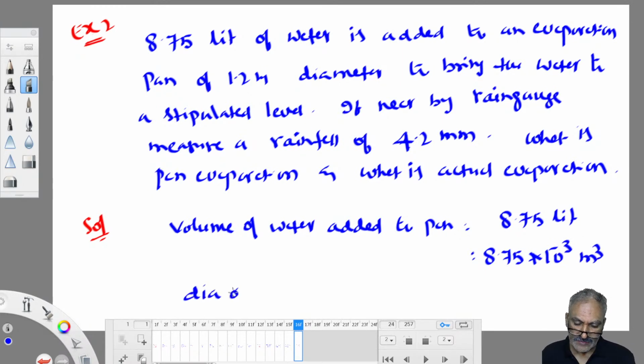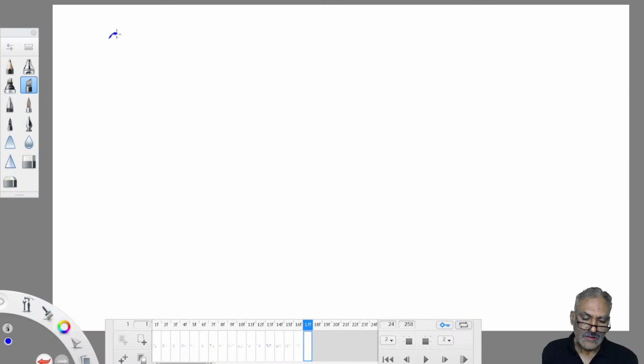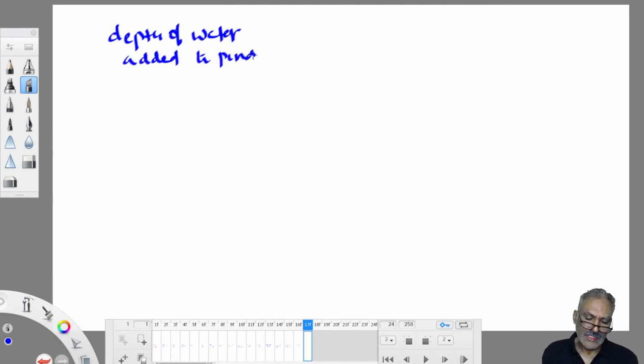Diameter of pan is given, 1.2 meters. Therefore, the depth of water added to pan. What is the depth of water added to pan? Z. How to calculate the Z value? Volume of water added to pan by surface area of pan.